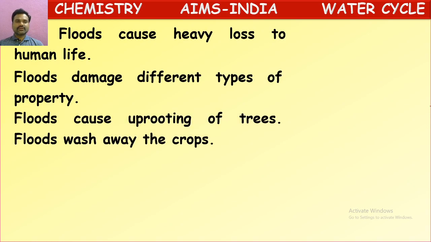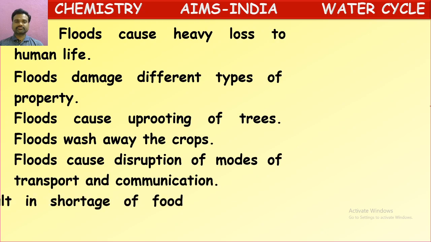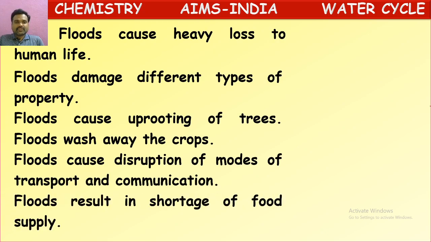Floods cause uprooting of trees. Floods wash away the crops. Yes, sometimes we observe floods causing uprooting of trees. Even big trees fall down because of the flood. The soil around the tree is washed away, so there is no proper support for these plants and trees. They will fall off.